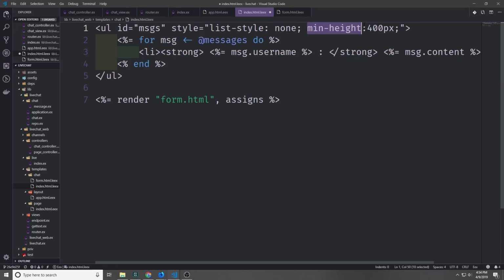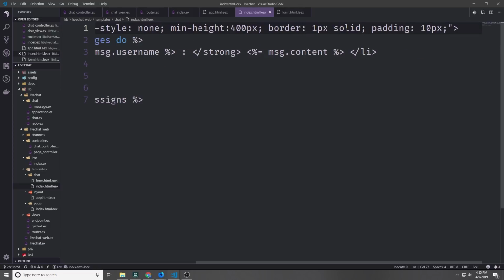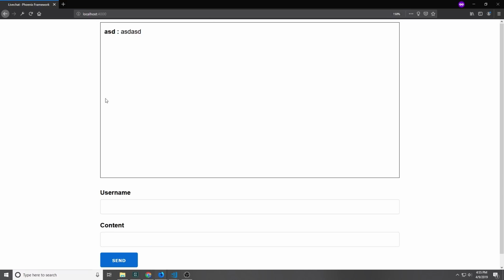Then we'll give it a min height of 400 pixels. Then we'll give it a simple border, so just border 1 pixel solid, and then some padding. And I'm just going to give it 10 pixels of padding. And now if we just go back to our browser, you can see that the actual page updates and it looks more like a chat room.